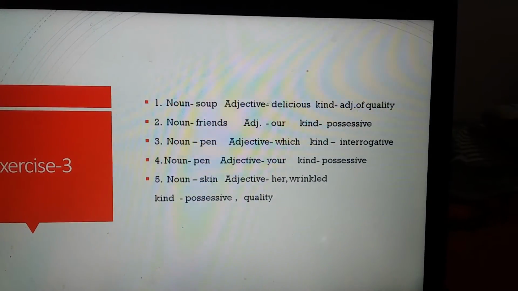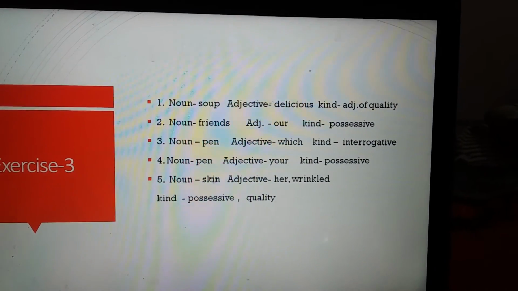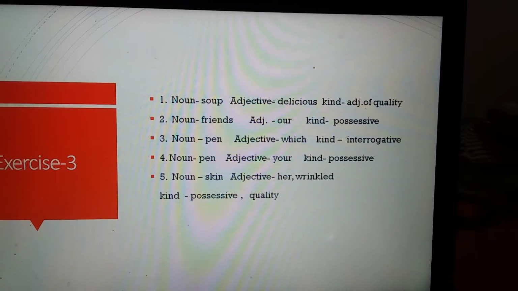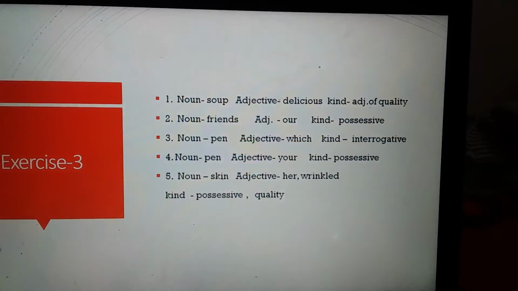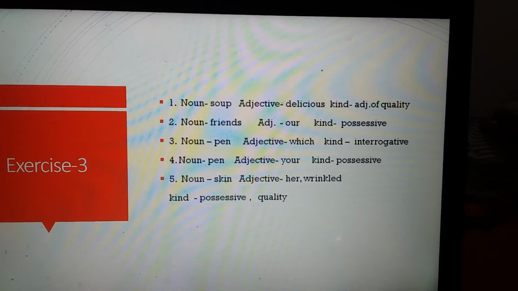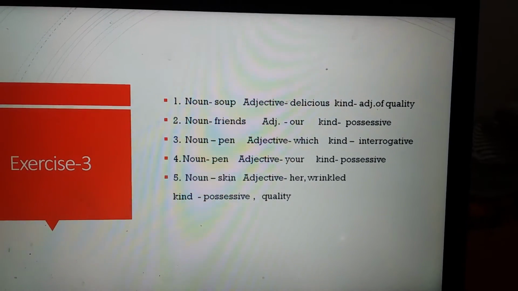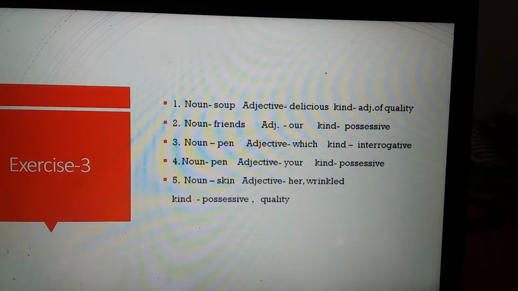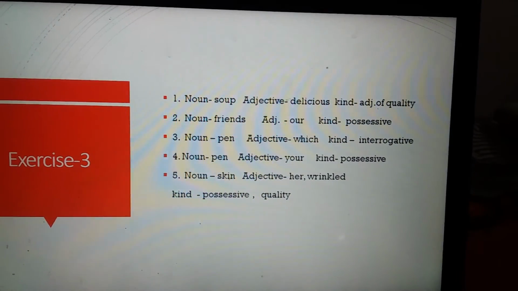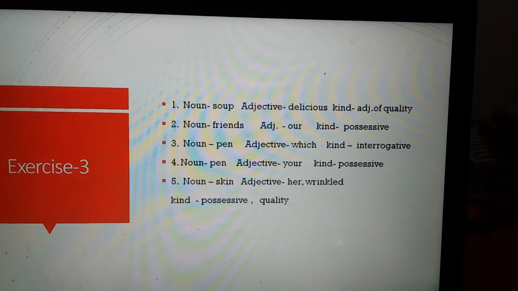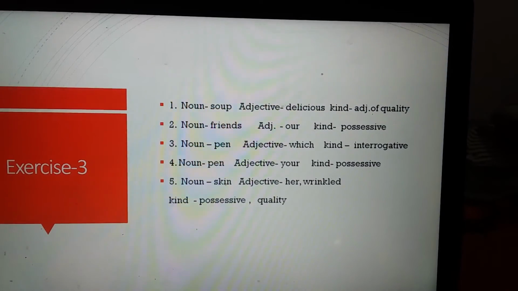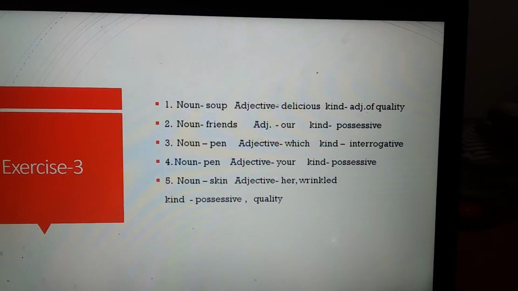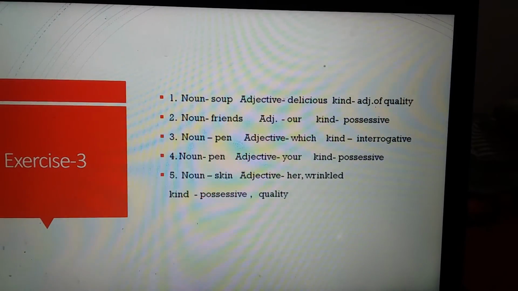Second one is, we help our friends. Now the noun is friends. If you find the noun first, it becomes easy for you to tell the kind. So friends. What is the word before friends? Our. Our is the word showing belongingness. So it is a possessive adjective.